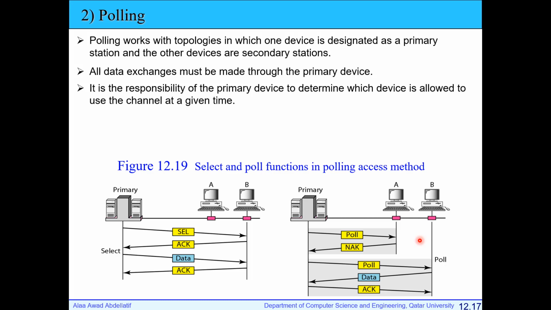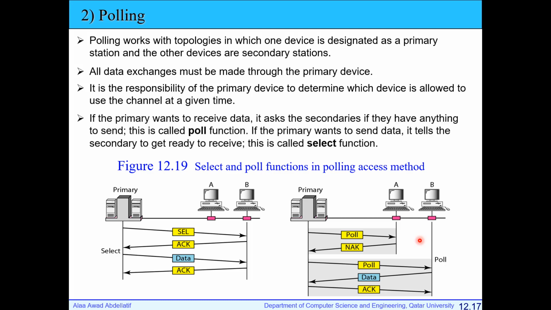It is the responsibility of the primary device, or primary station, to determine which device is allowed to use the channel at a given time. In this case, we have select and poll. If the primary wants to receive data, it asks the secondaries if they have anything to send, and this is called the poll function.